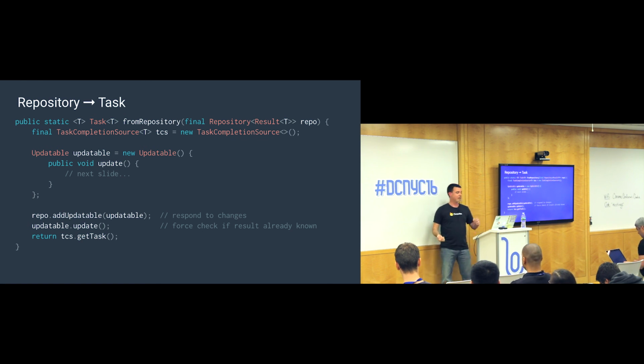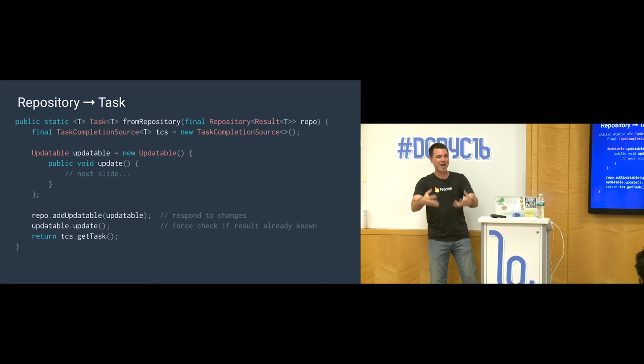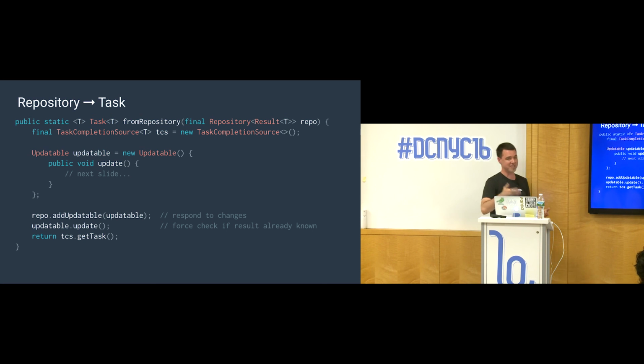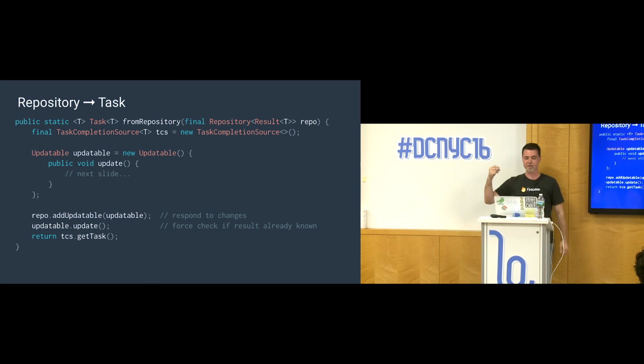And the reason for that is if this is a static repository that doesn't generate events, we need to ask that repository if it has data and get it right away, right? Because if it never generates an event, that means this task will never resolve, and you'll have listeners that stay indefinite. So we need to do two things: listen to changes and also poll to see if there's a result available right now for consumption. And then we return the task from the source.